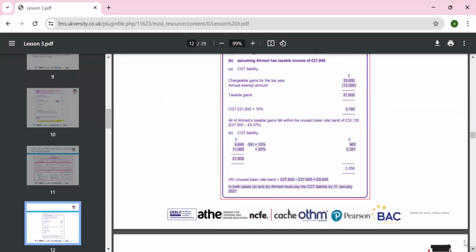So we can look at the unused basic rate band, 37,500. Now it is 37,700, less.